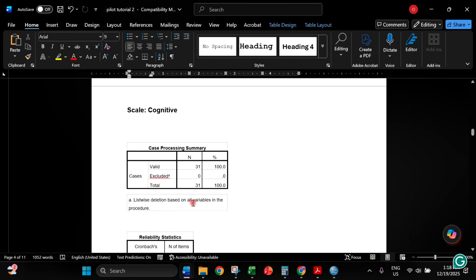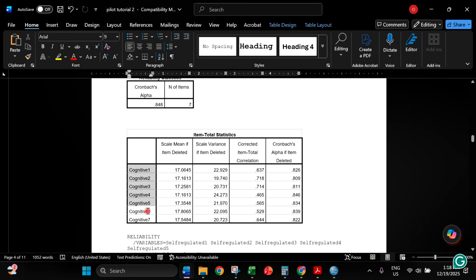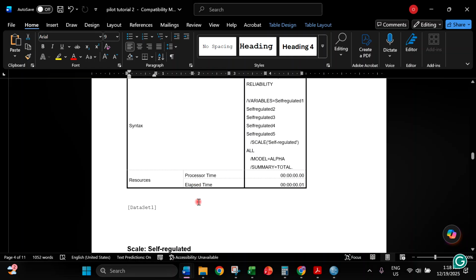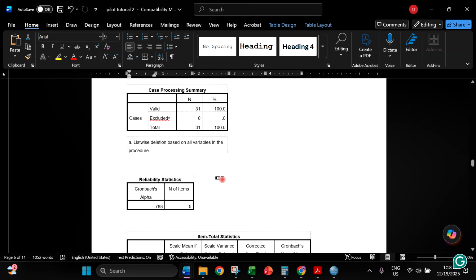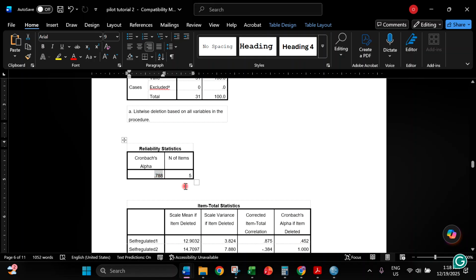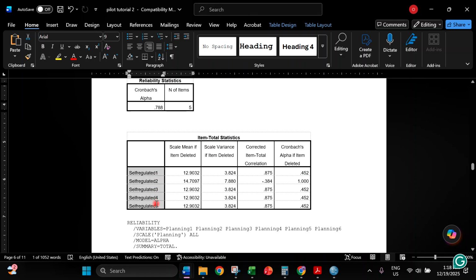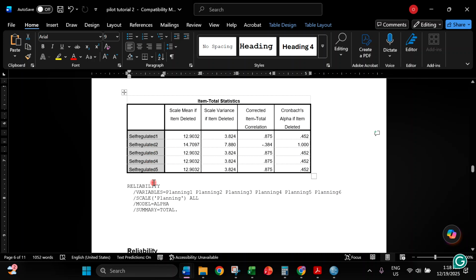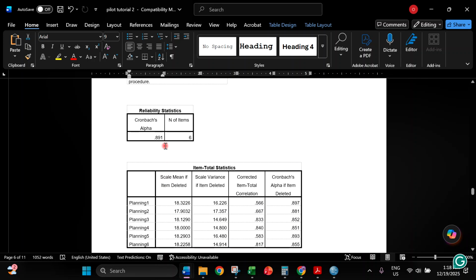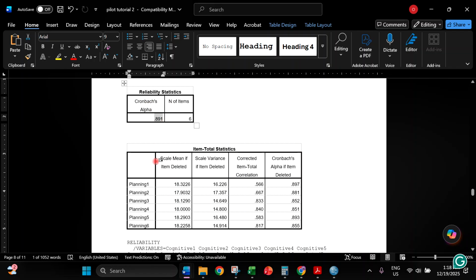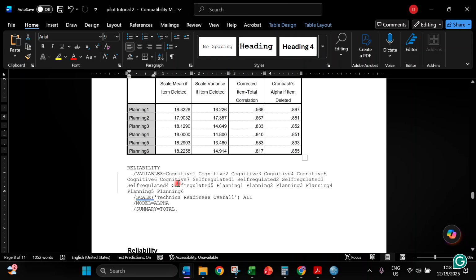In your cognitive, you can see here that you have 7 questions. In your self-regulated, one of the subdomains of your technical readiness, it shows here 0.788. You have 5 indicators. And in your planning, you have a Cronbach alpha value of 0.891, which is also a reliable value. You have 6 total questions or indicators.